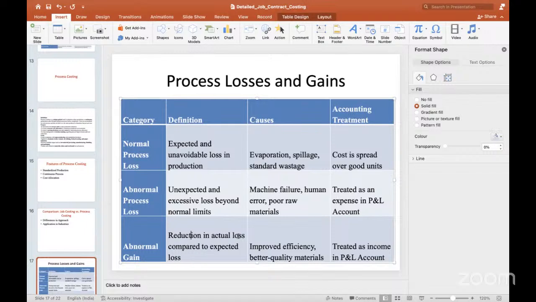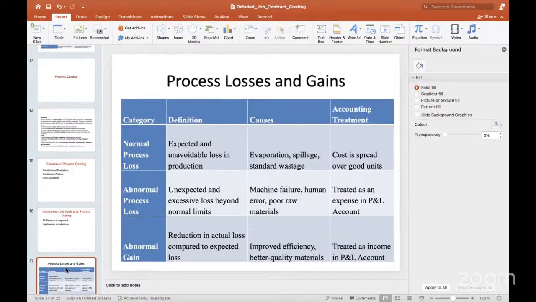So the reduction of actual loss compared to the expected loss: our normal units are more than our expected units, so we are going to receive the abnormal gain. It improves when there is improved efficiency, better quality of material, efficient labor, and when we use the plant and machinery without wasting even a single minute. At that time we get high quality and massive production. This can be treated as an income, and it is going to be recorded in the product P&L account.